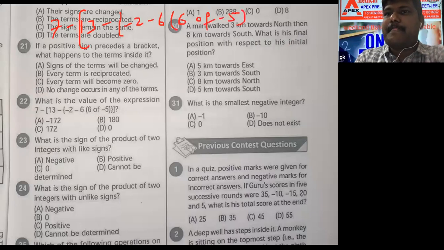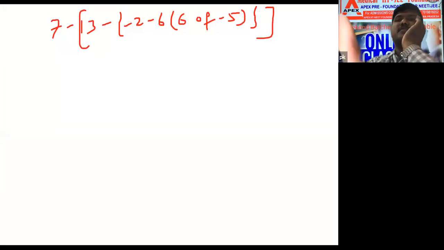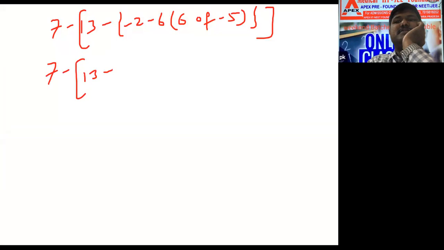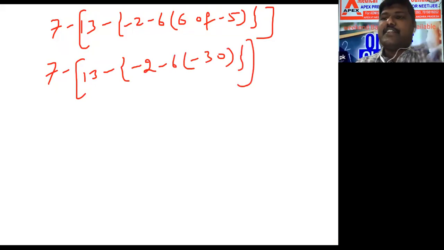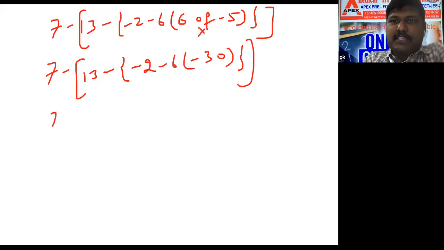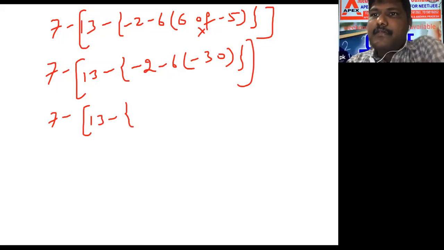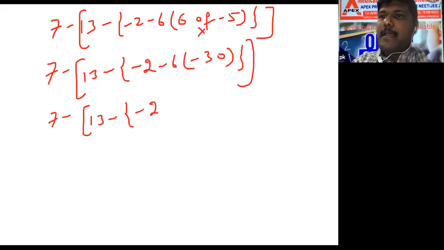This bracket, this bracket, this bracket. Now we can see how. 6 5s are -30. Minus into minus plus. 6 30s are 180.